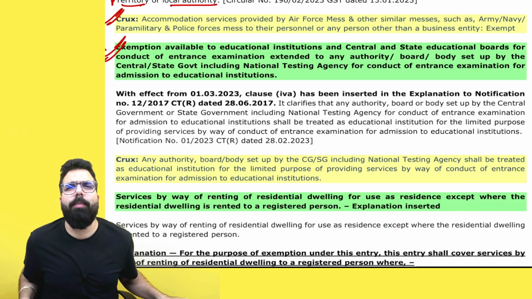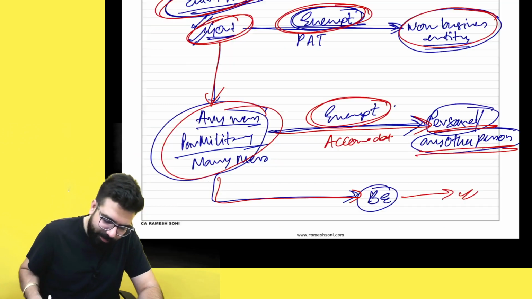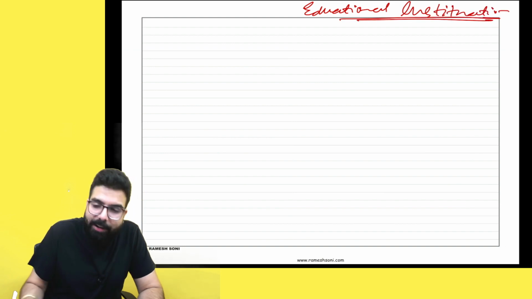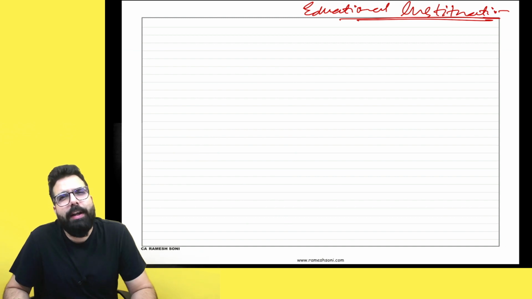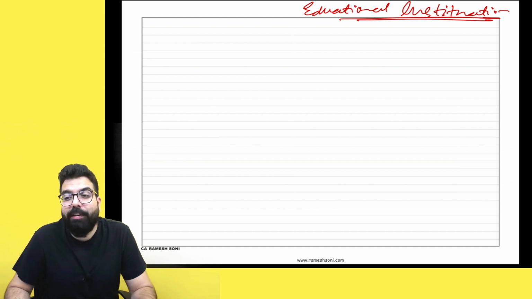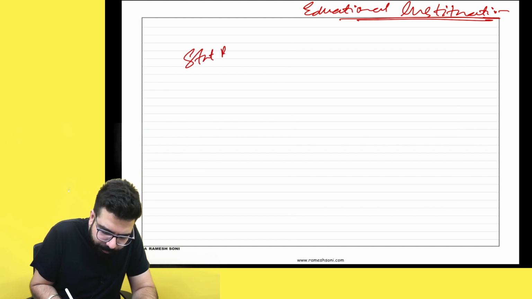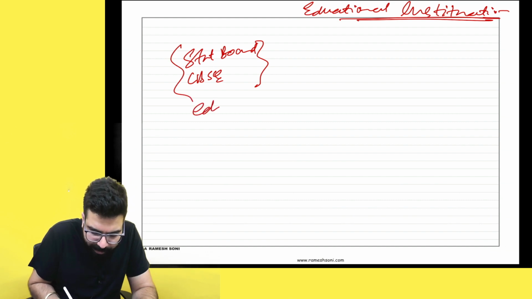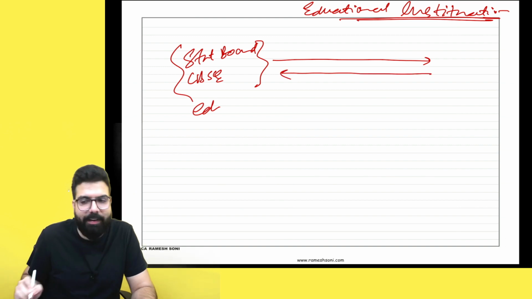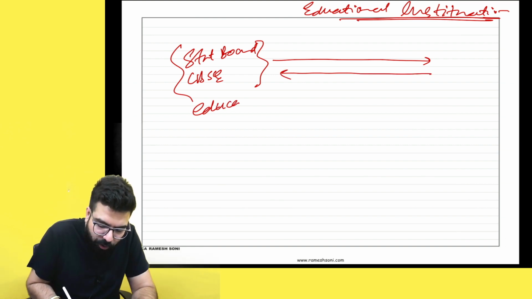The next one talks about educational institution. Sir, yes, sir. You remember educational institution? When we were learning about education related exemption, we learned that the Central Board, CBSE, and all these state boards were considered as educational institutions when they were conducting examinations for students and taking students' examination fees.